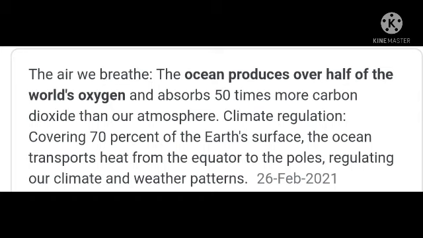And then the air we breathe: the oceans produce over half of the world's oxygen and absorb 50 times more carbon dioxide than our atmosphere. Climate regulation, covering 70% of Earth's surface. The oceans transport heat from the equator to the poles, regulating our climate and weather patterns. This is also one of the uses of oceans.